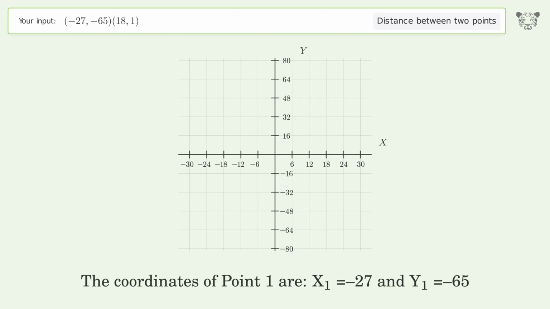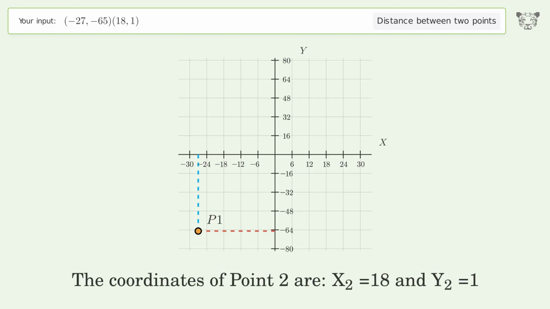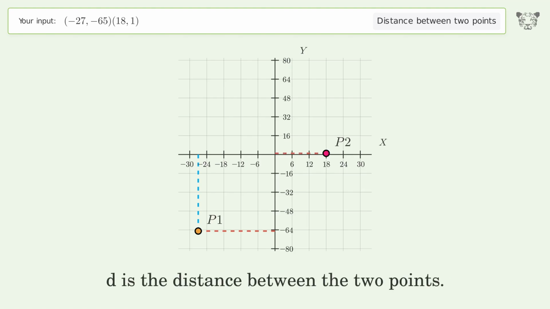The coordinates of point 1 are x1 equals -27 and y1 equals -65. The coordinates of point 2 are x2 equals 18 and y2 equals 1. D is the distance between the 2 points.